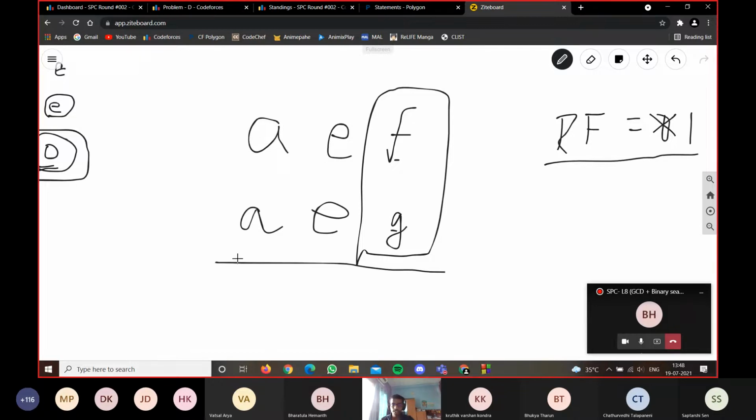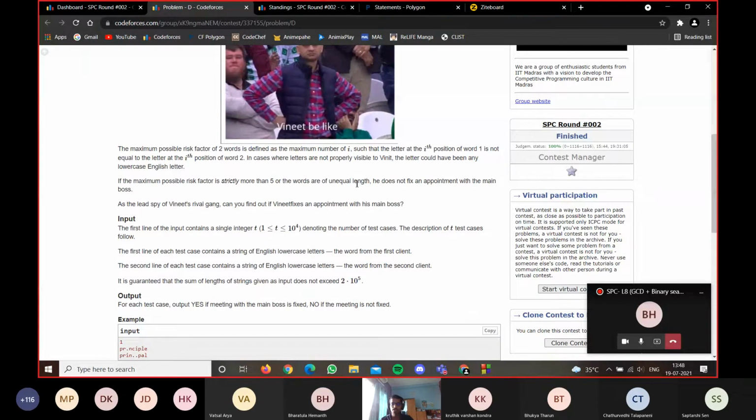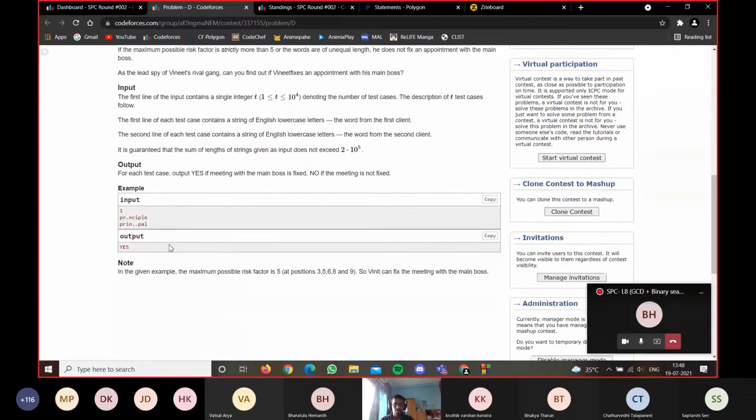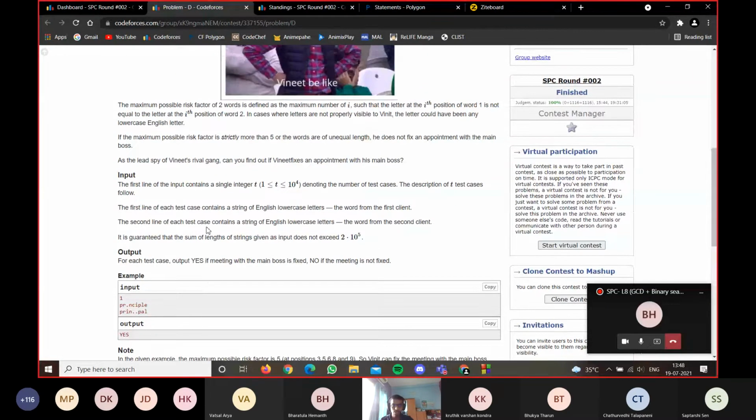So bottom line solution is, if either one of them is a dot, it will be counted in the risk factor. Or if both letters are proper alphabets and they're different, it will be counted in the risk factor. And before that, you have to check if both the strings are of different length as well. So if there's different length, you can directly say no, there won't be a meeting with the boss, and you don't even need to check the letter differences. So any doubts here? I think here we had mentioned lowercase as well.